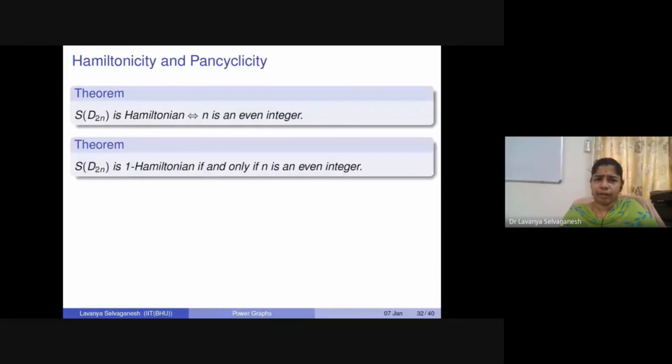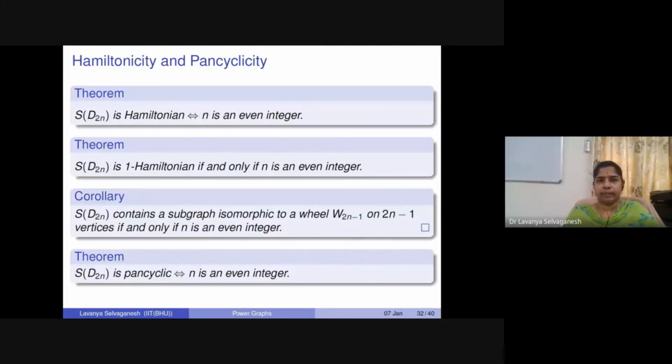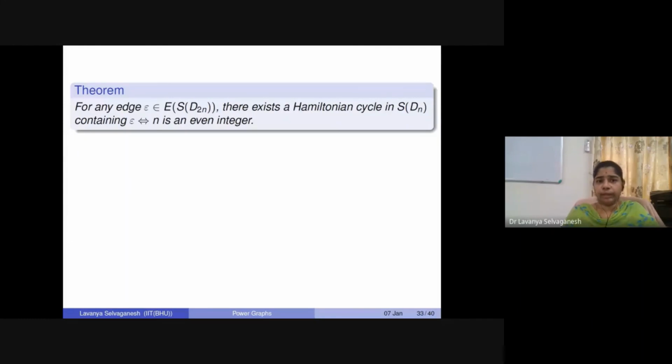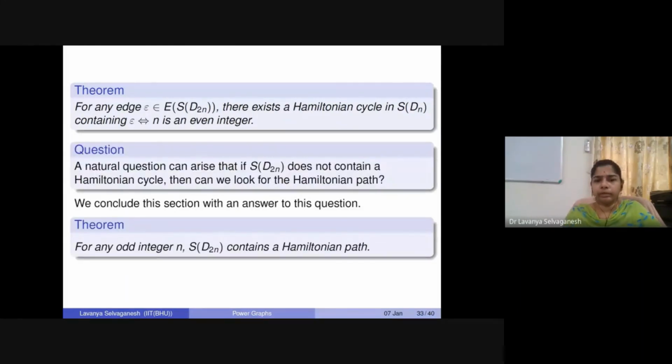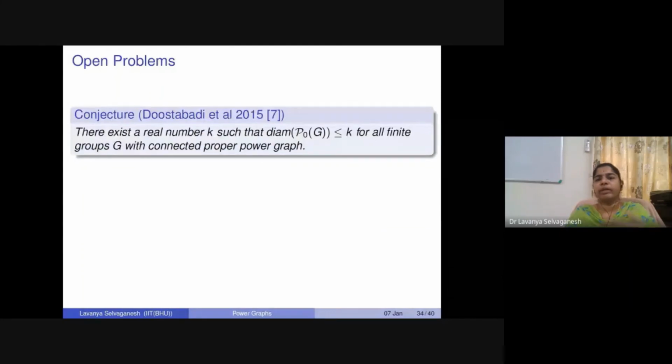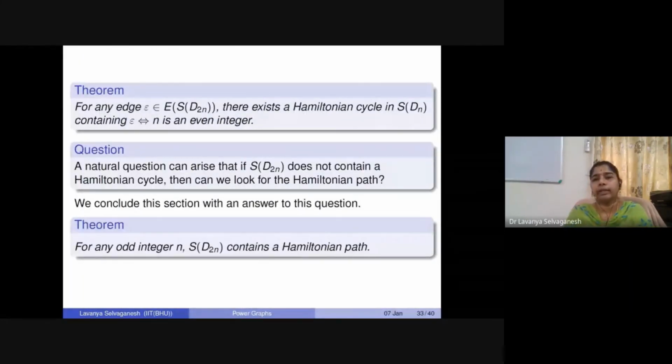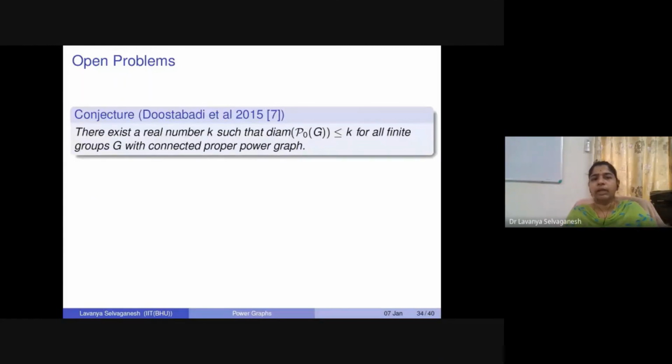There are also other graph properties. We have also proved some results on Hamiltonicity, pancyclicity, panconnectedness, Hamiltonian connectedness, and so on. So if not Hamiltonian, then when can we talk about being Hamiltonian connected, and does it contain a Hamiltonian path, and what about Eulerianness, and what about edge connectivity? These are some of the results that we have already worked out and proved, and there are lots of open questions in this area.